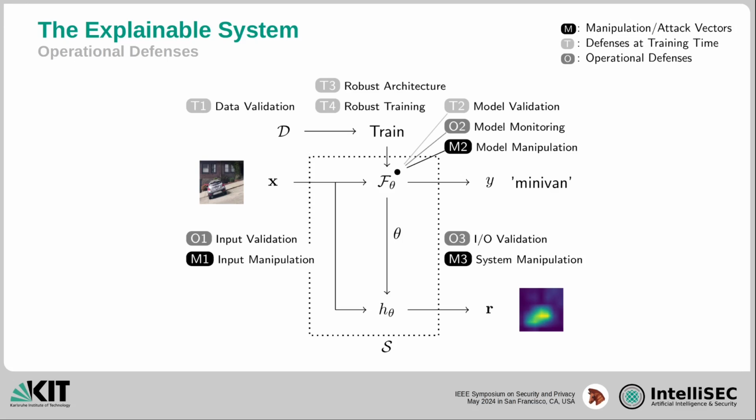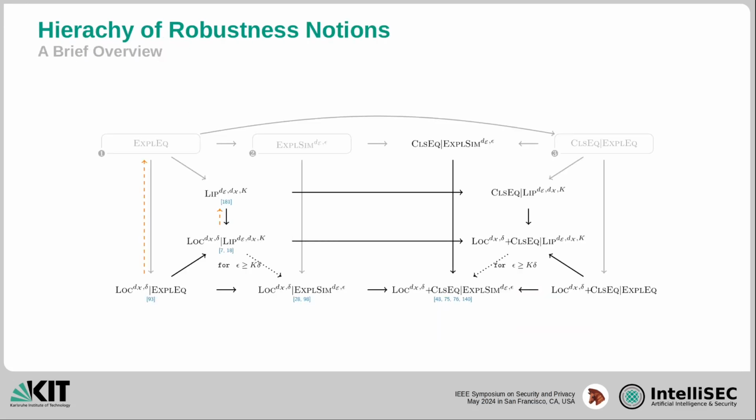Optimally, the model that results from our training time defenses is already robust against explanation-aware attacks. But what does robustness against explanation-aware attacks mean? In our research, we found that the term attribution robustness or attributional robustness is overloaded and can mean different things. Therefore, we provide a hierarchy of formal robustness notions. As you can see in blue, different papers already use the various robustness notions. We don't want to go into detail of the notions here. If you are interested, please have a look at section 5 in our paper.